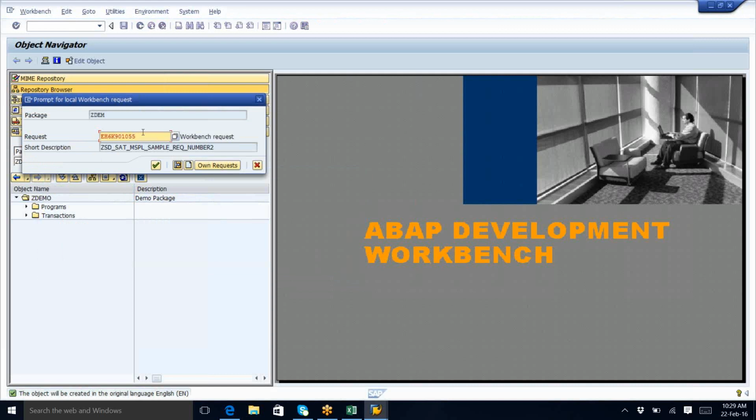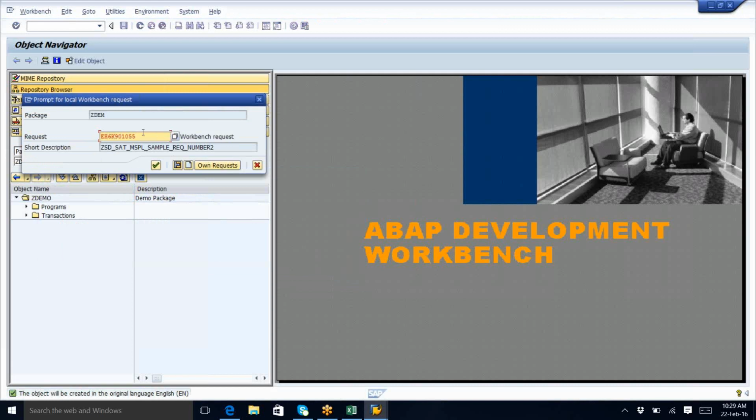What does this workbench request mean? Any idea? No? Okay, fine. It is where we have to write the program. See, a transport request is nothing but a workbench request. It's an interview question, a very important one. For an ABAPer, they will ask first what types of request there will be.